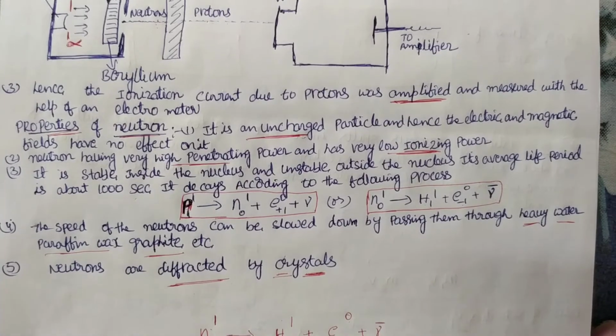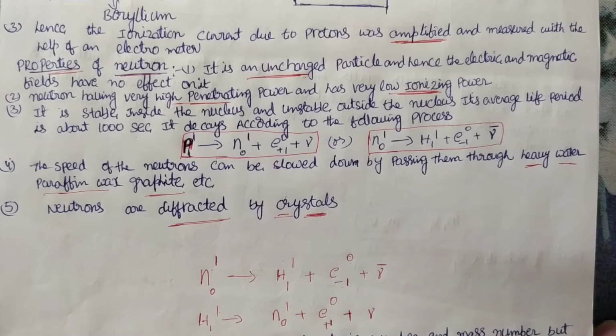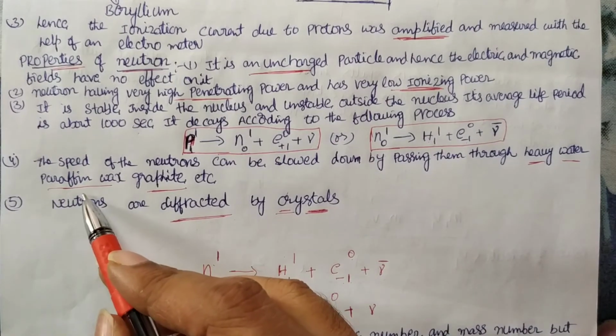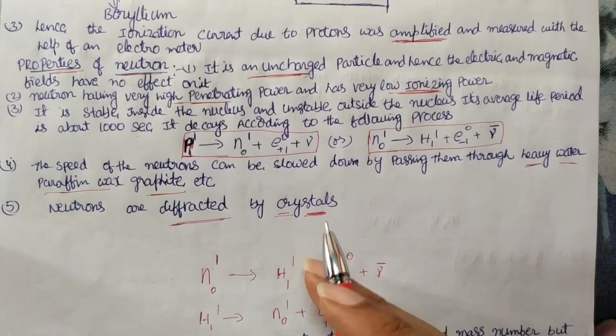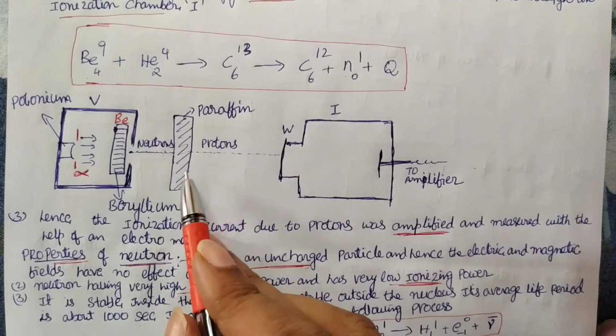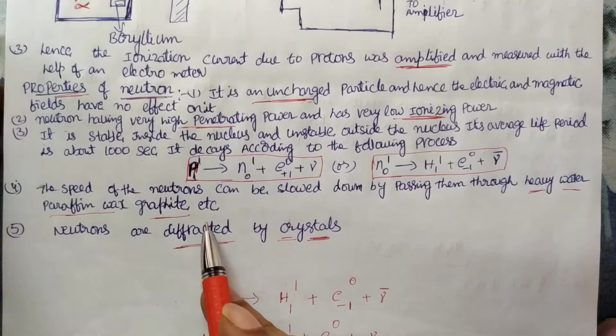Another property: these neutrons can be slowed down by using materials like heavy water, deuterium, and paraffin wax. That is what we use here in the generation of neutrons. Neutrons will be slowed down using paraffin wax, or they are converted into protons, and graphite.